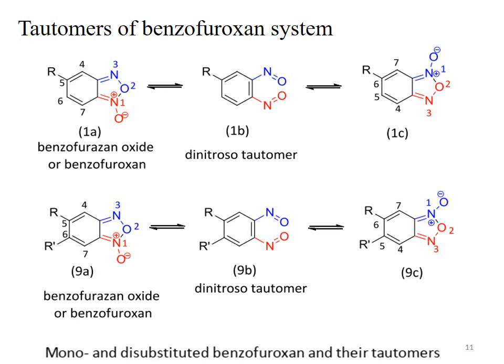This 9C contains the quaternary nitrogen, and remember the quaternary nitrogen is always number 1. The quaternary nitrogen, see this one, the cationic nitrogen is always number 1. And in the 9A and 1A, it's the quaternary nitrogen that is always number 1. This slide is showing you the mono and disubstituted benzofuroxan and their tautomers. And this is the main reactant of the Beirut reaction.